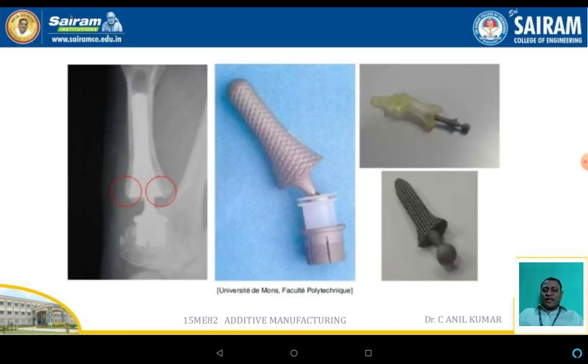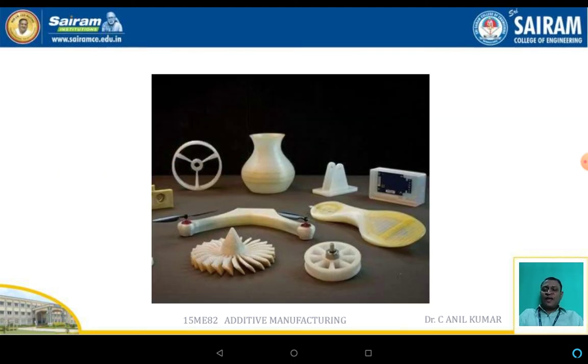In this slide, a bone joint component, normally a hip joint or a knee joint, can be fabricated very easily using additive manufacturing techniques. Here there are many parts, mechanical parts and even old artifacts such as pottery.